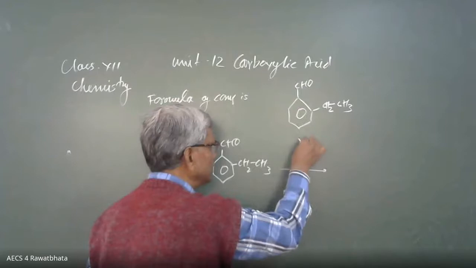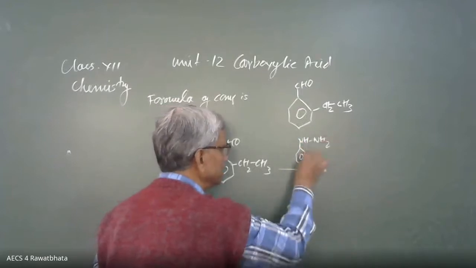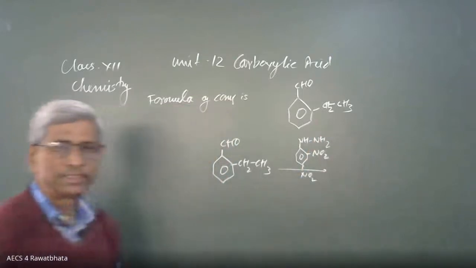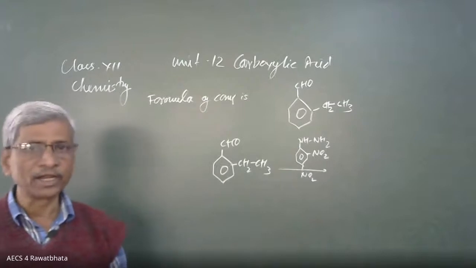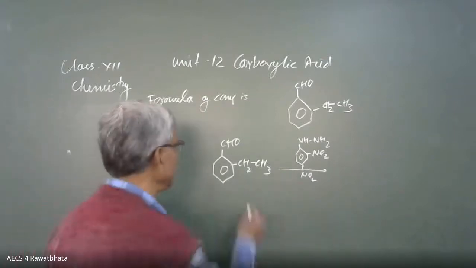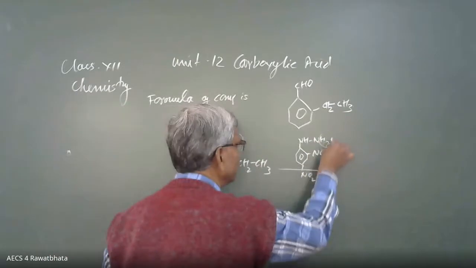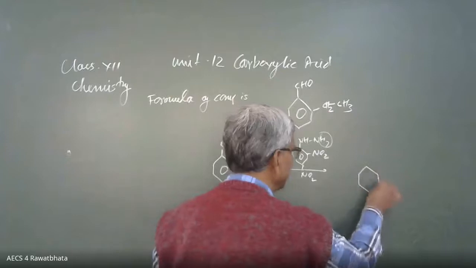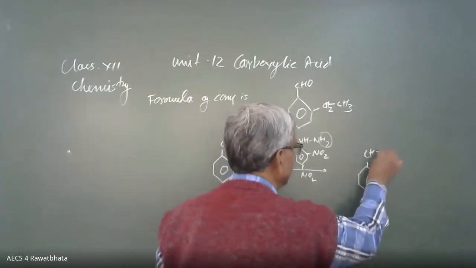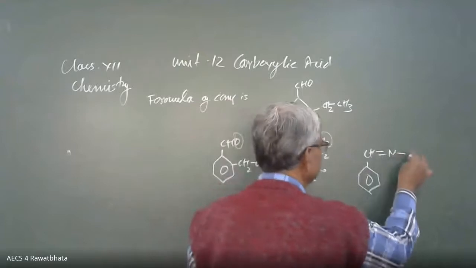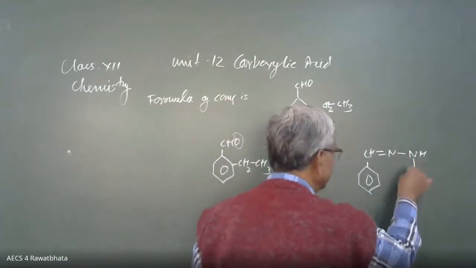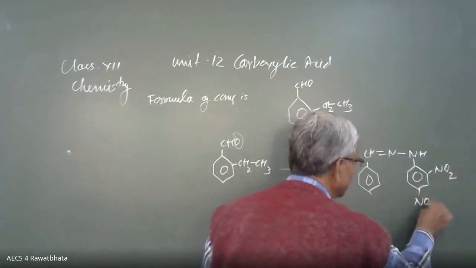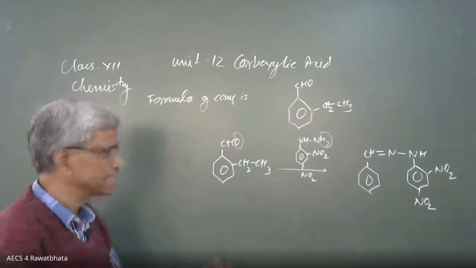Here is NH2, and here is 2,4. Here is NO2, here is NO2. This is 2,4-dinitrophenylhydrazine, and the product will be formed with oxygen from here and hydrogen from here coming out in the form of H2O. Then the product will be like this. Here is CH double bond N bond NH, and here is the benzene ring containing NO2. Here is one NO2, here is another NO2. This is the one statement.